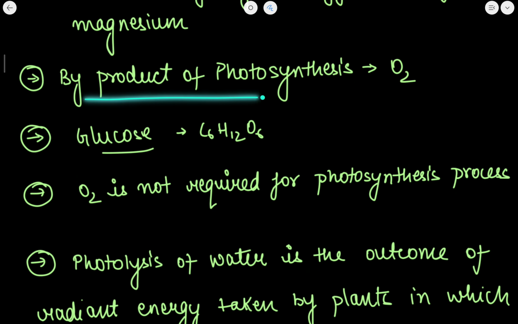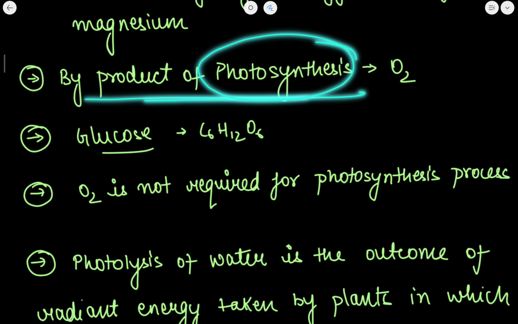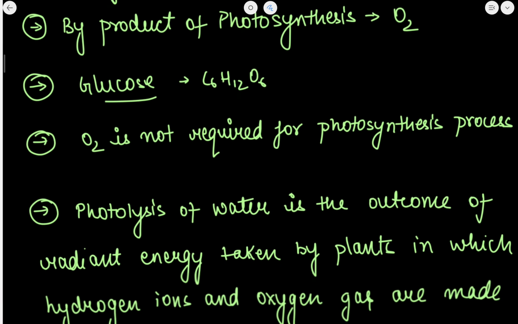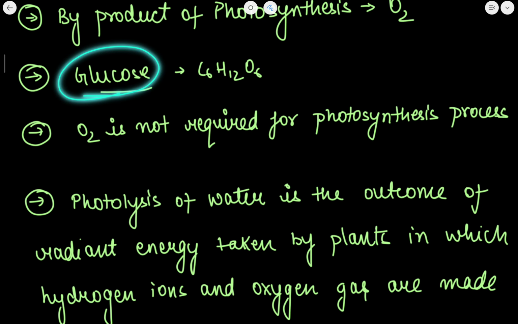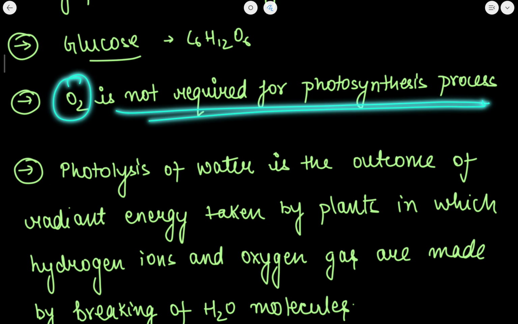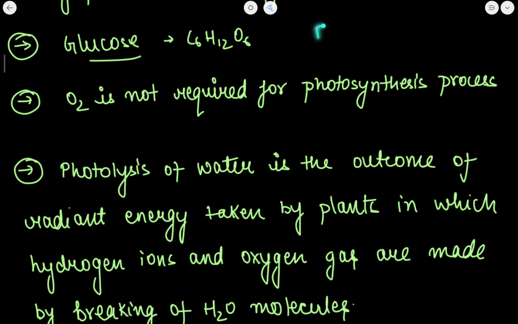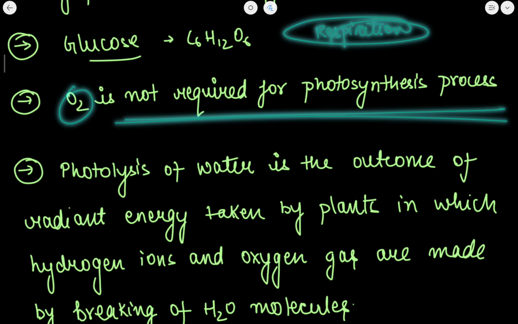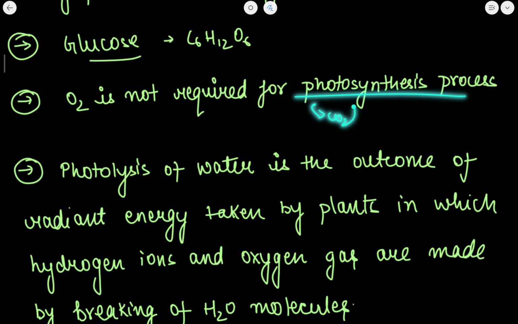What is the byproduct of photosynthesis? As I have already told, photosynthesis is the process in which CO2 is taken and oxygen is released. Now, the chemical formula of glucose is C6H12O6. Oxygen is not required for photosynthesis. I'm sorry, I got confused just now. That is the process of respiration in plants. Okay. Oxygen has nothing to do with the photosynthesis process, because carbon dioxide is used in the presence of water and sunlight to produce energy.